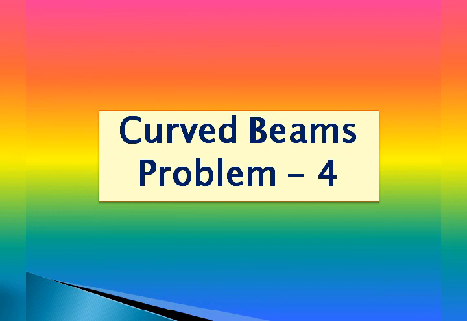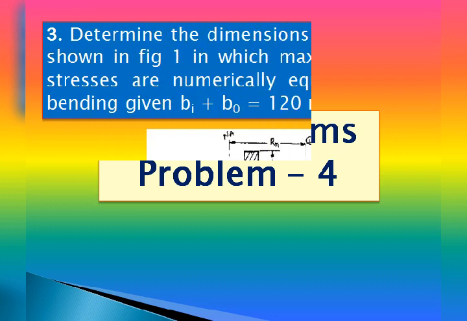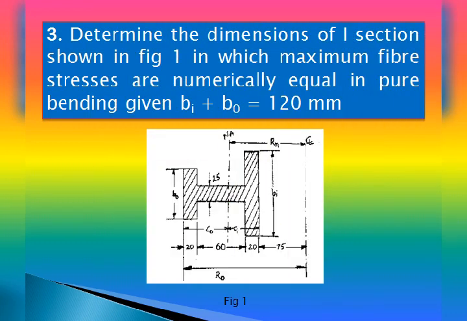With this, we'll work out one of the problems in curved beams. The statement of the problem is as follows. Determine the dimensions of the I section shown in figure 1, in which maximum fiber stresses are numerically equal in pure bending, given Bi plus B naught is equal to 120 mm, and the problem sketch is also given. So now here we must find the unknowns, that is Bi and B naught.